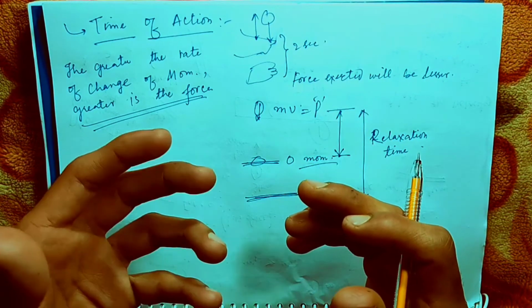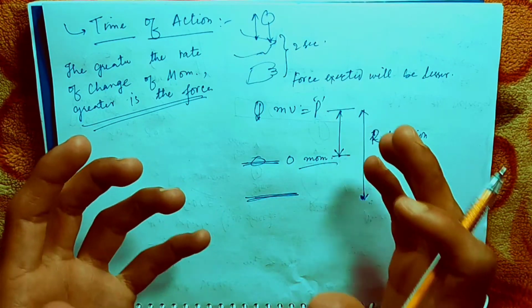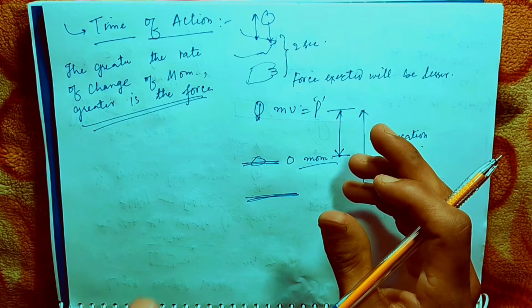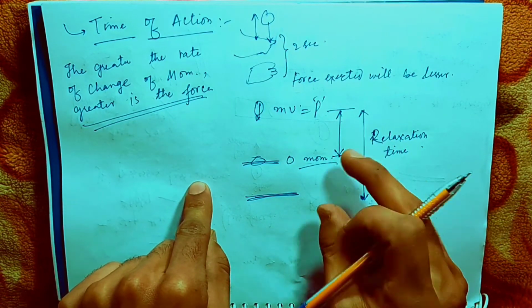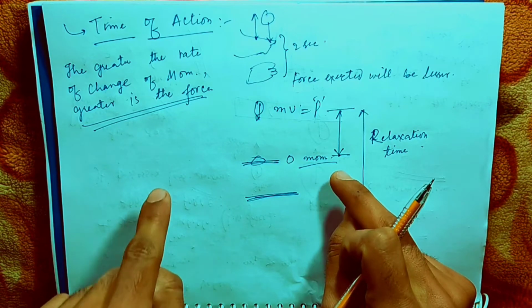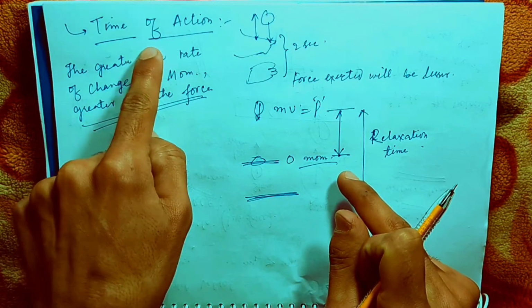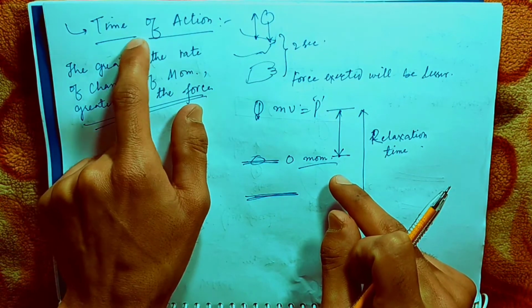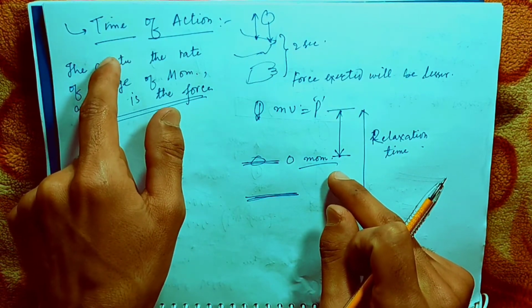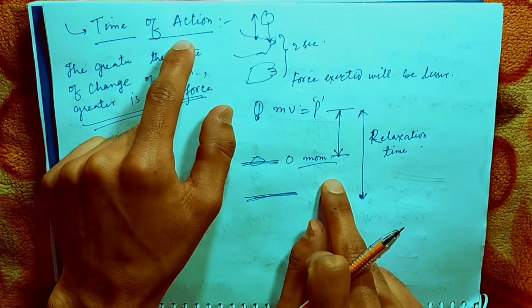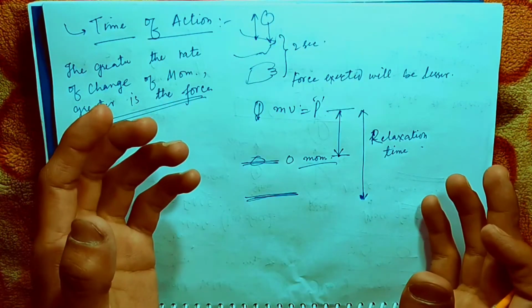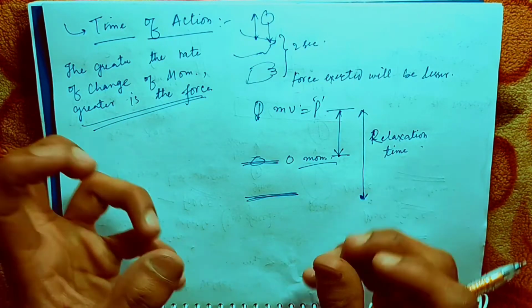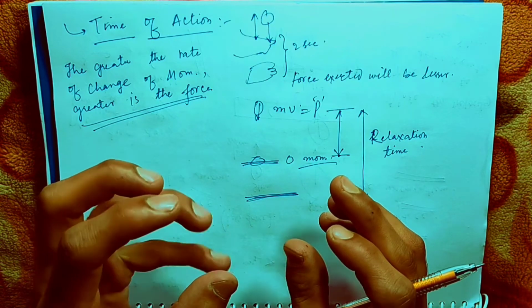So force also depends upon the momentum change, but not only the momentum change, but its rate of change. So the time factor comes in. This is very important. The time factor matters here. If the time of action is increased, the force will be felt smaller.